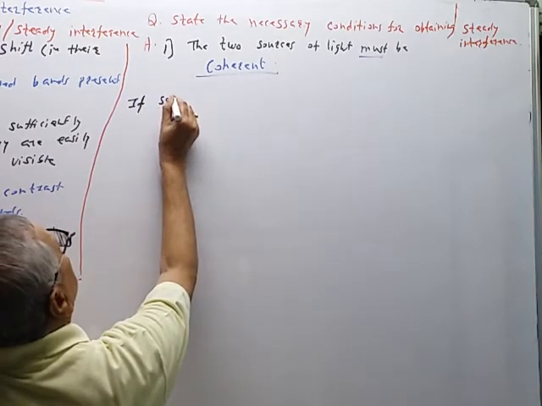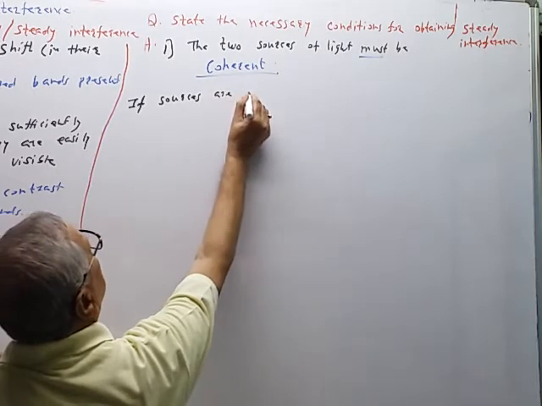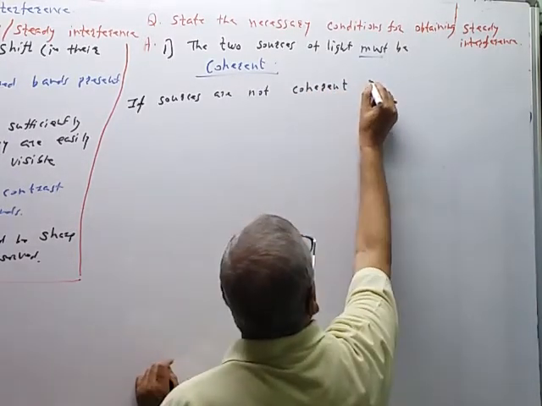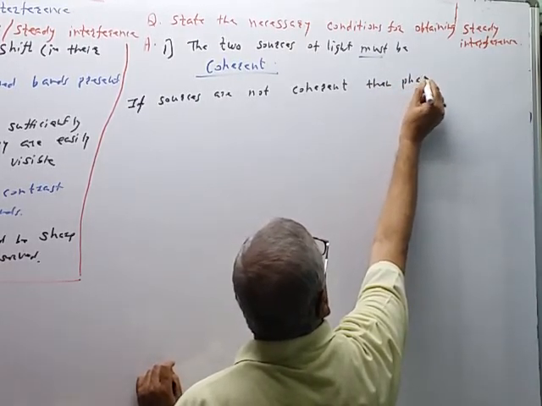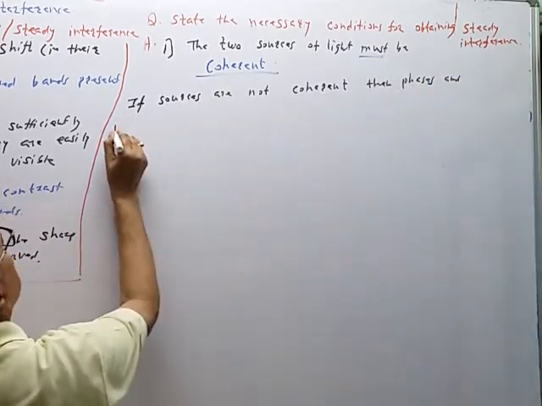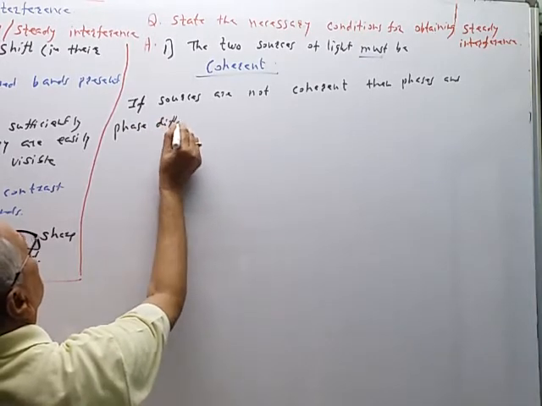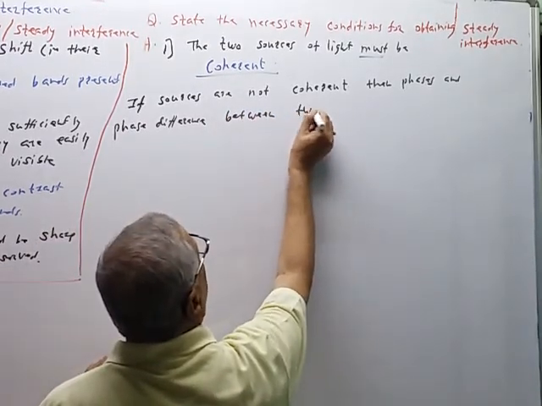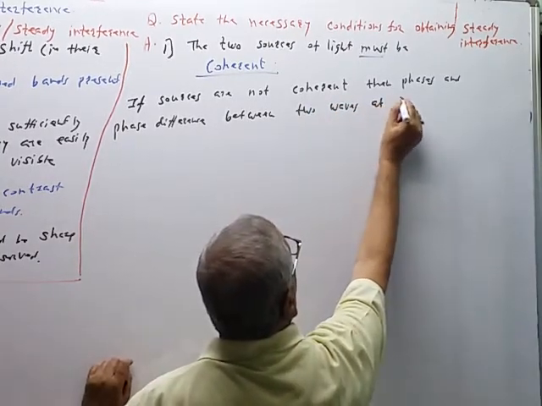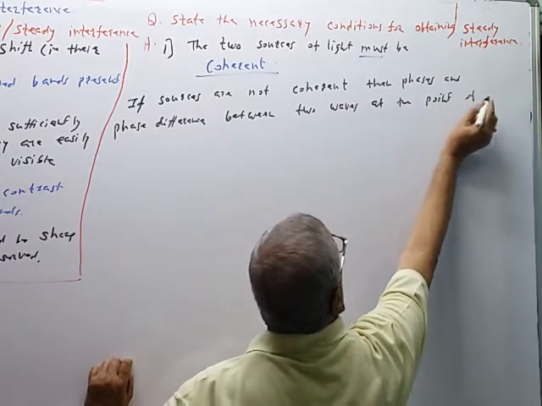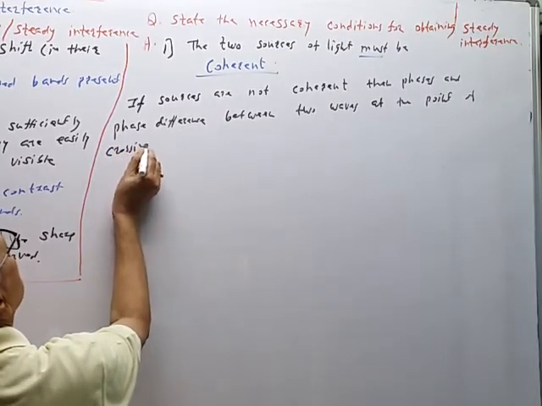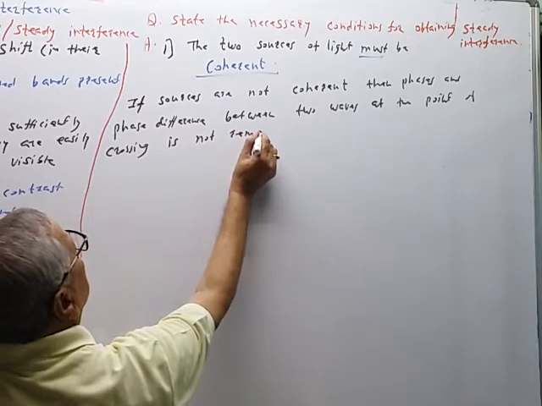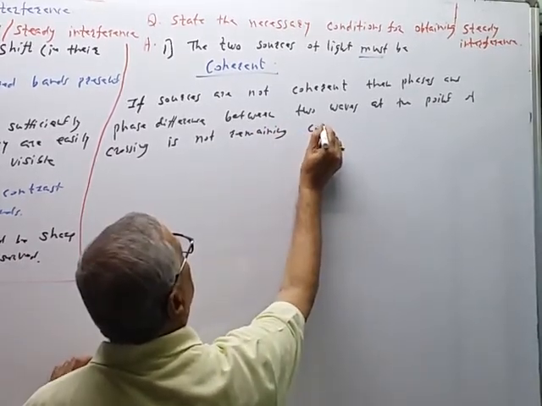If the sources are not coherent, then the phases and phase difference between two waves at the point of crossing, at the point of superimposition, do not remain constant.